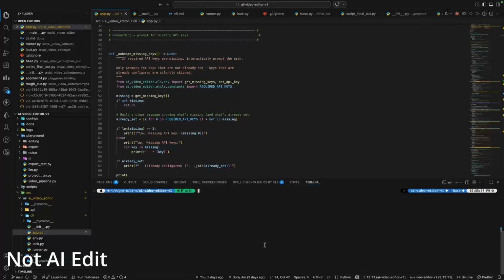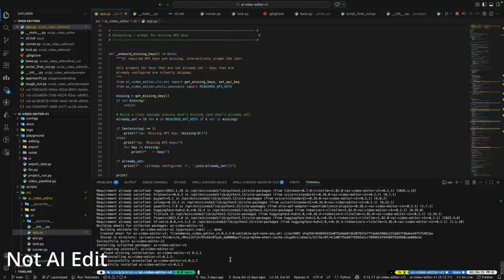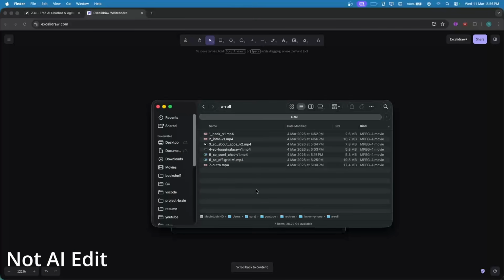Since this is a CLI application, I will install this module in our base environment so that I don't have to activate this environment every time. And we are done. After this, we can go to any of the videos we have. Let's assume we want to edit this video of mine, which is how to run LLM models on your phone. If you want to watch it, the link will be in the description below.